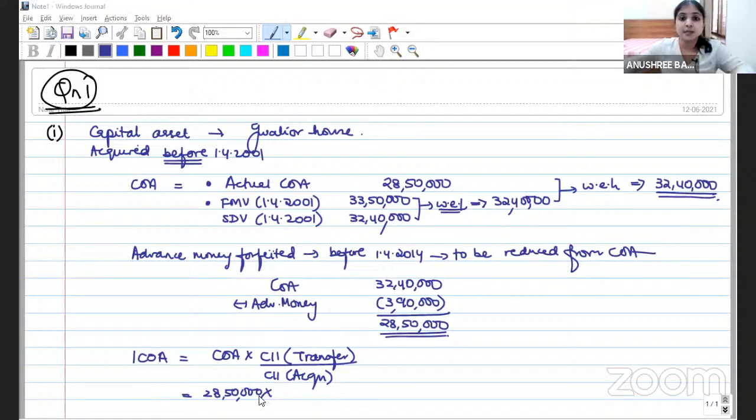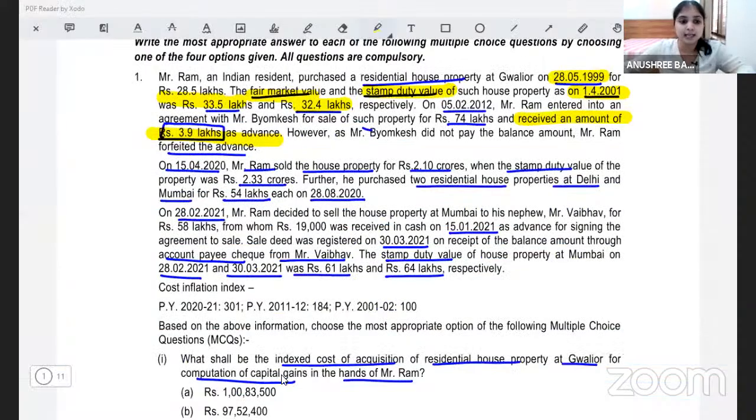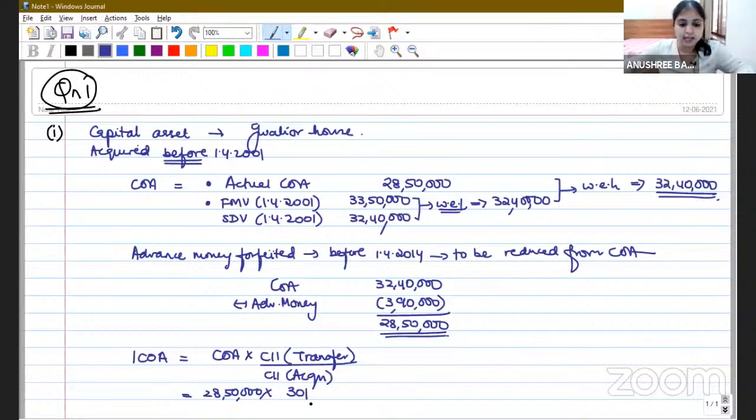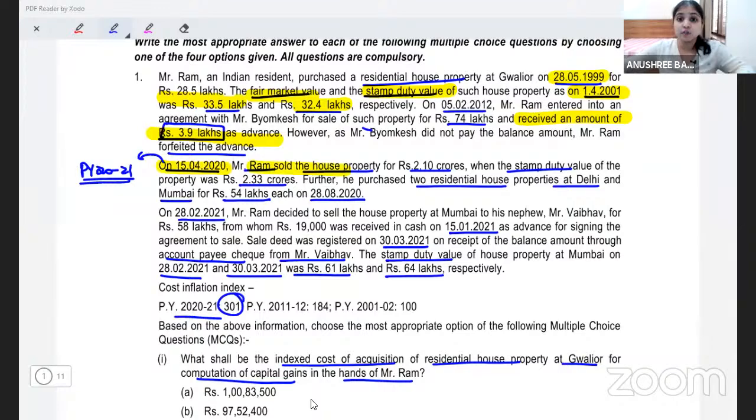Now, what is our previous year of transfer? When are we selling the property? On 15th April 2020, Mr. Ram sold the property. So what is the year of transfer? My year of transfer will be previous year 2020-21, so for 2021, what is our index number? 301. So CII of year of transfer 301 by CII of the year of acquisition.